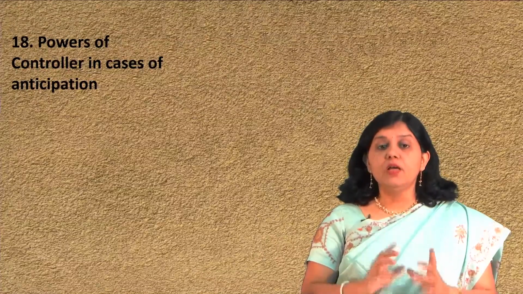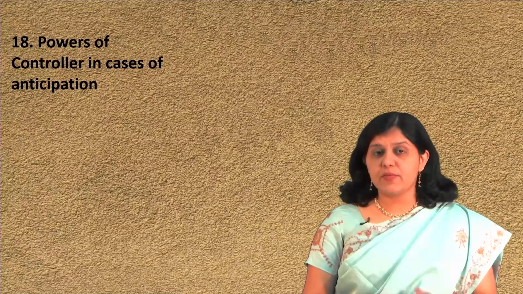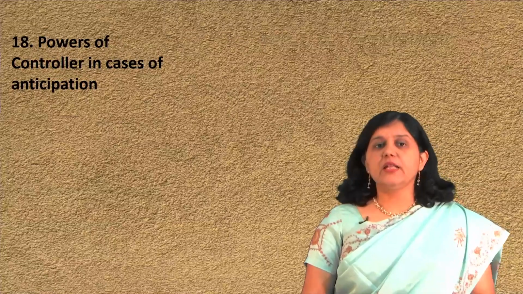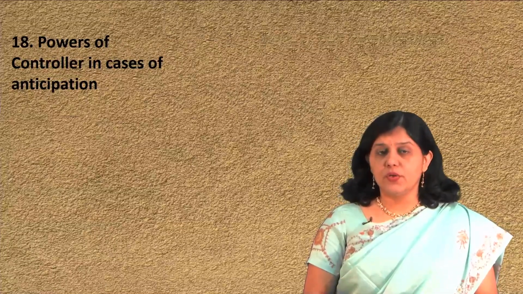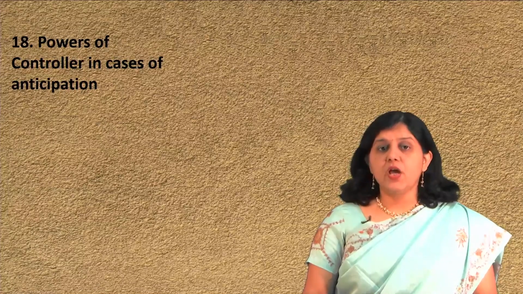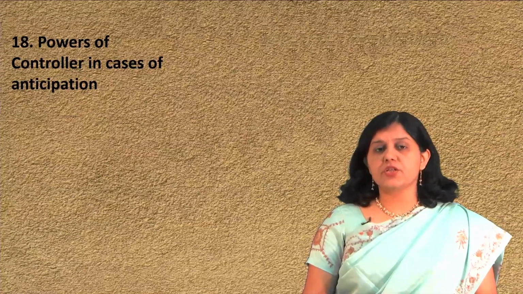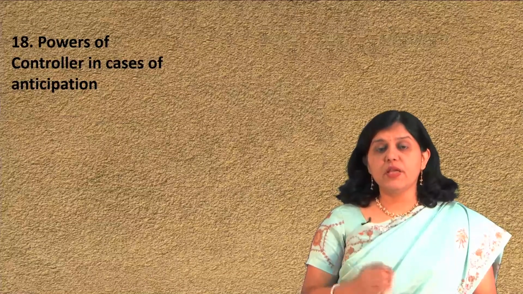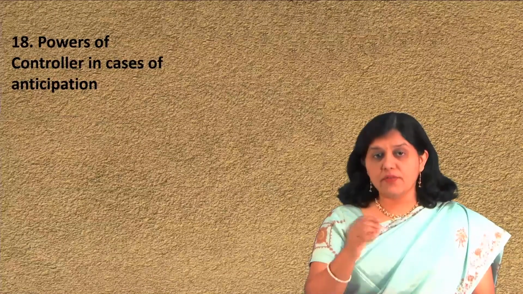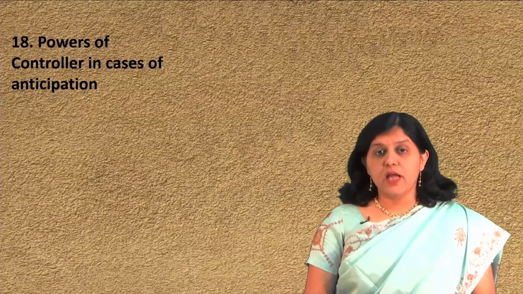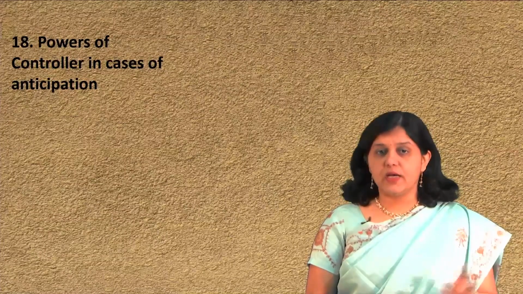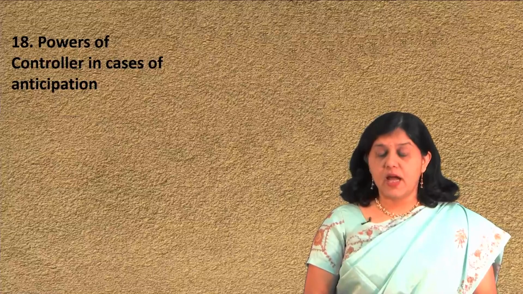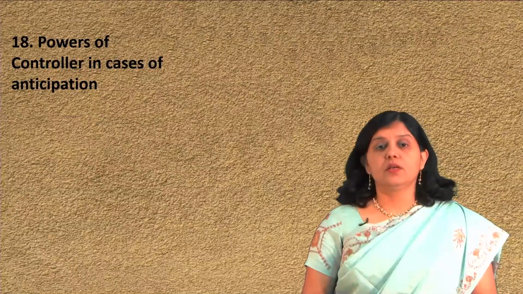Fine. Now, as we know the procedure for examining anticipation, let us check a few exceptions which are mentioned in the Act. Section 18 is about the power of the controller in cases of anticipation. Now, the controller will outright reject the application if, as mentioned above, there is a prior publication or publication of an application on or after the date of filing of the applicant, however, having reference of claiming priority of an earlier patent. The examiner will search in all literature to confirm this, and we have seen how the examiner exactly does the thorough examination.